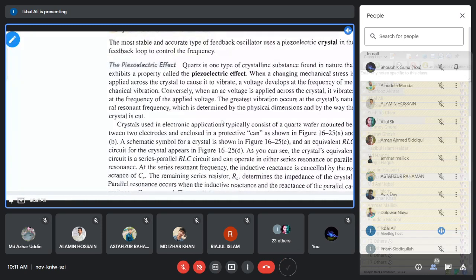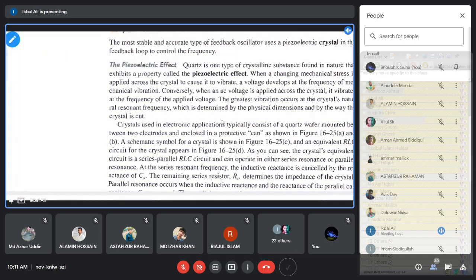just like resistance, capacitance, and inductance. The mathematical model is there, a dynamical model from the mechanics.